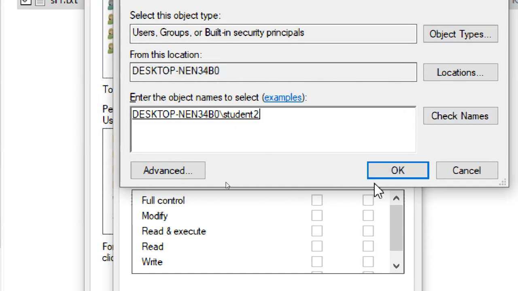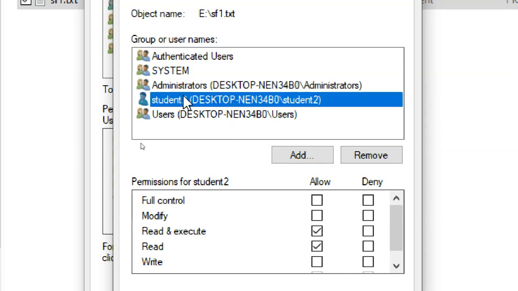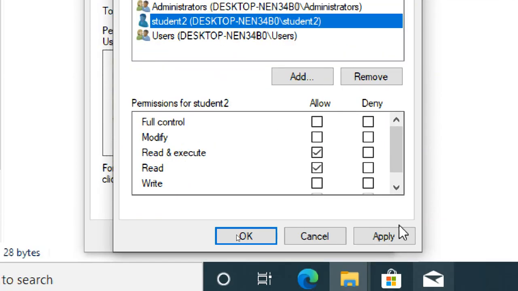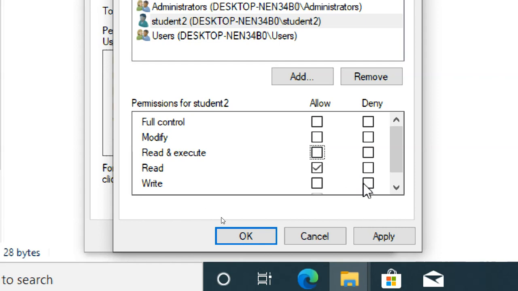Click on student 2, and I select read allow, write deny, or read and execute allow, write deny also. I will see what happens with read and execute. So read and execute deny. Execute means opening the file. Then apply.